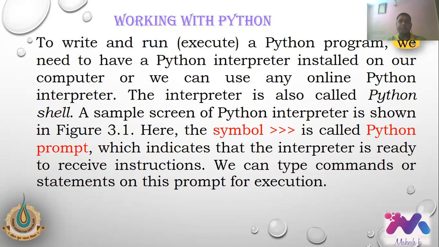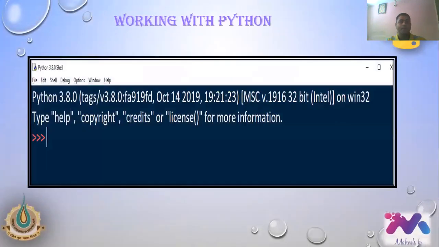A sample screen of the Python interpreter is shown in figure 3.1. Here the symbol double greater than is called the Python prompt, which indicates that the interpreter is ready to receive instructions. We can type a command or statement on this prompt for execution. While seeing the screen of Python, you can understand very easily this symbol is the Python prompt, right? Next one. So this is an example of the Python shell. This is an example which I just put on the slide. I took a screenshot of the Python shell, right?